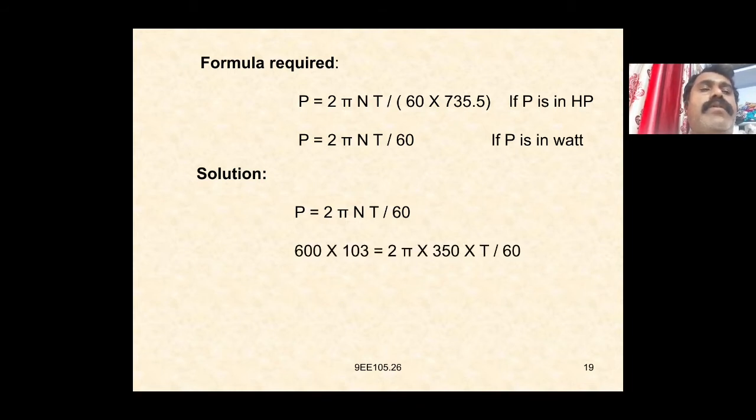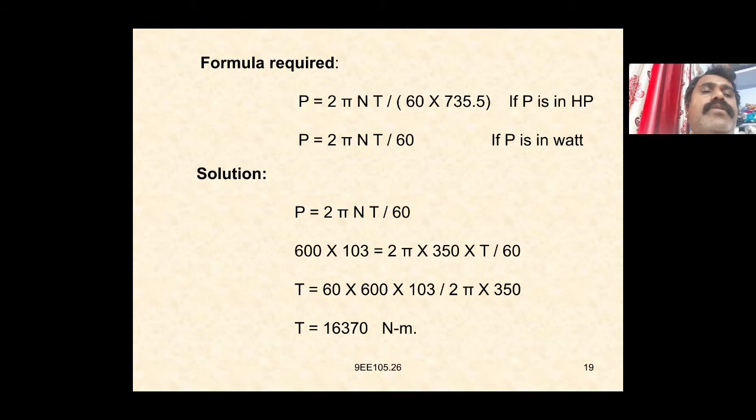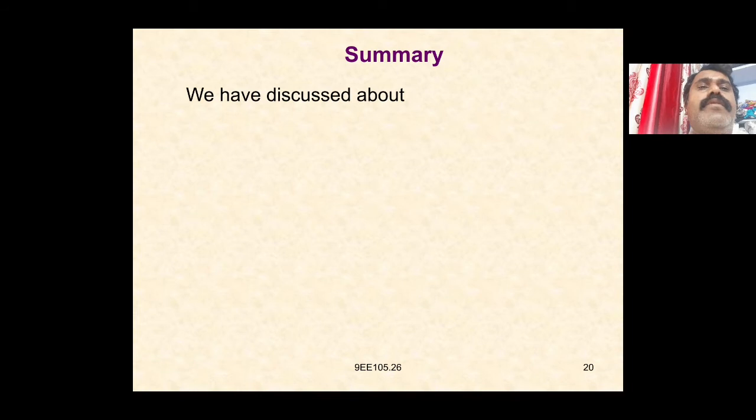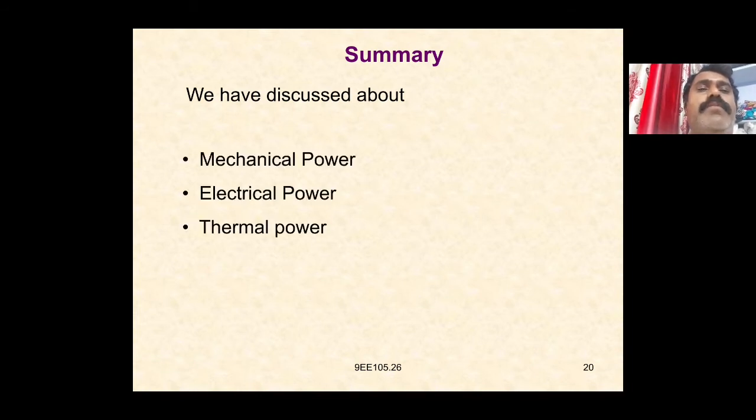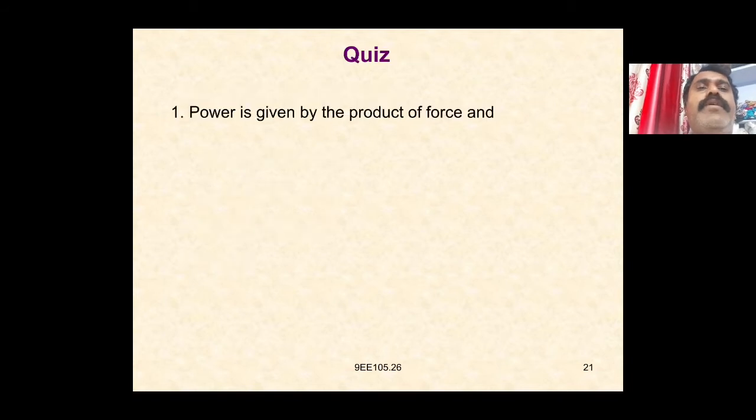So 600 into 10 to the power 3 is equal to 2 pi into 350 into T by 60. T is equal to 60 into 600 into 10 to the power 3 by 2 pi into 350. T is equal to 16,370 Newton meters. We have discussed mechanical power, electrical power, and thermal power. Power is given by the product of the force and the distance.